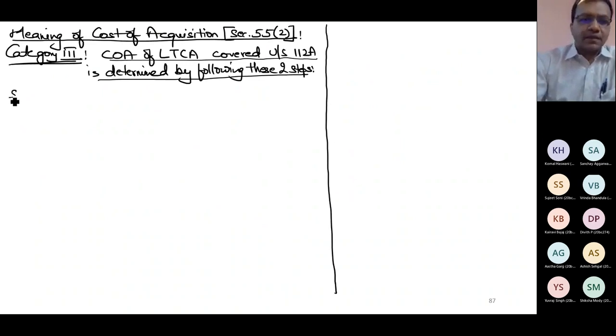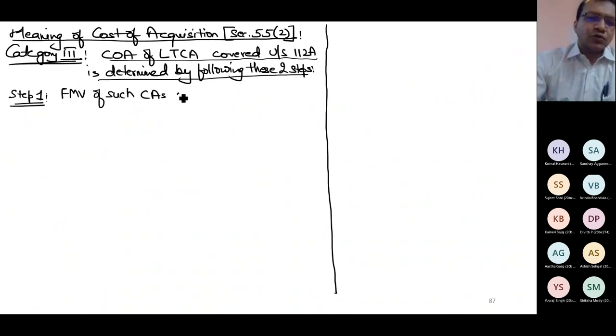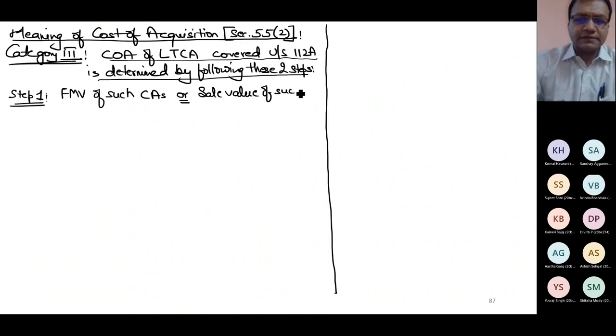Step 1. So you write it down. Step 1. Fair market value of such capital assets or sale value of such capital assets. Fair market value of such capital assets or sale value of such capital assets, whichever is lower. From this, lower is to be taken.